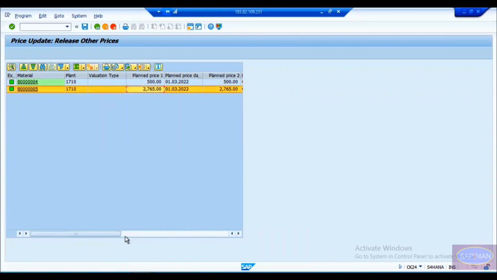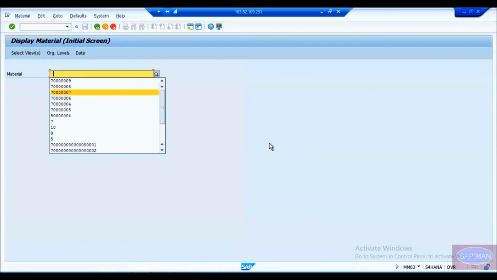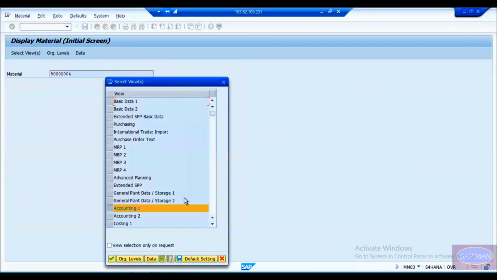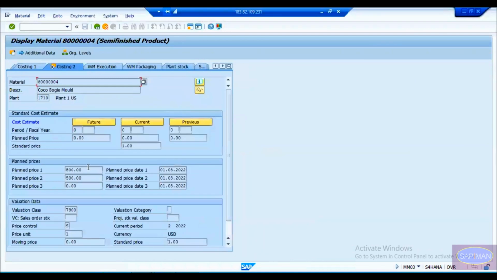This is also updated in my material master. Costing 2. So you can see this got 500 updated. Sales and administrative cost is equal to 0. 500 plus 0 is equal to selling cost 500, and the date.